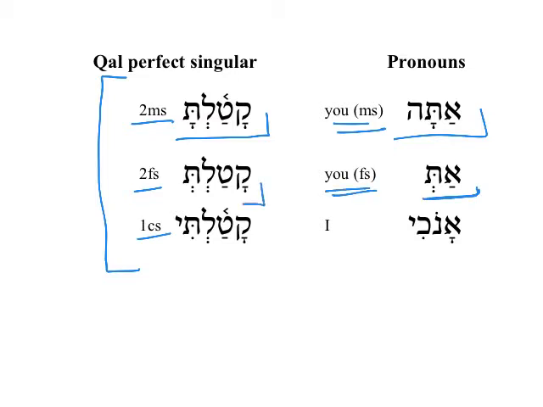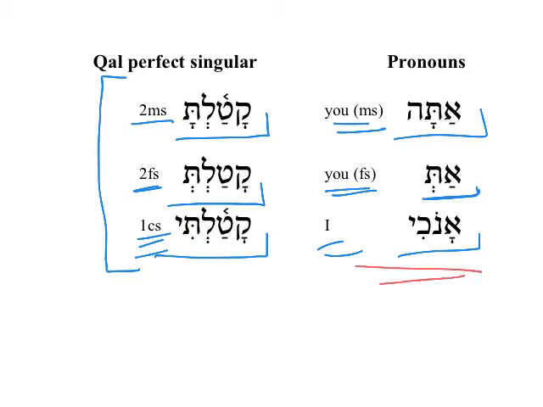Here we have katalt, 2fs. You, speaking of a female subject, you killed. Anochi, I. 1cs Qal Perfect is katalti. And so you can see there's some similarities between some of the pronouns that can help us remember some of the Qal Perfect singulars.